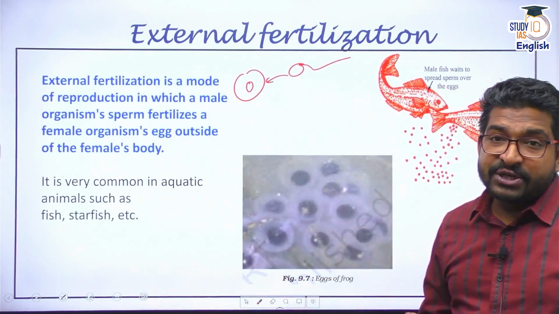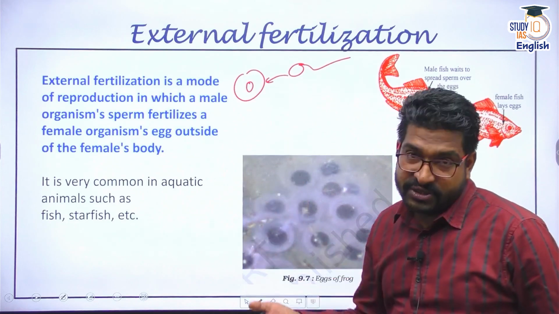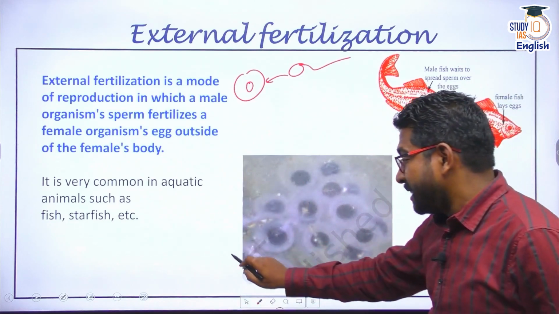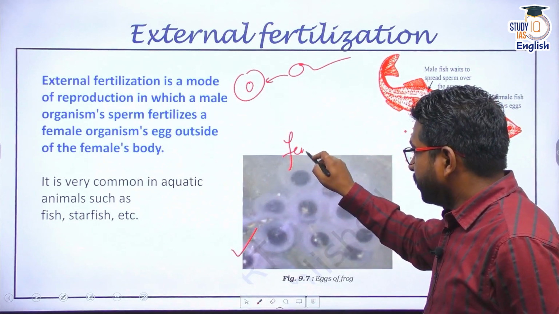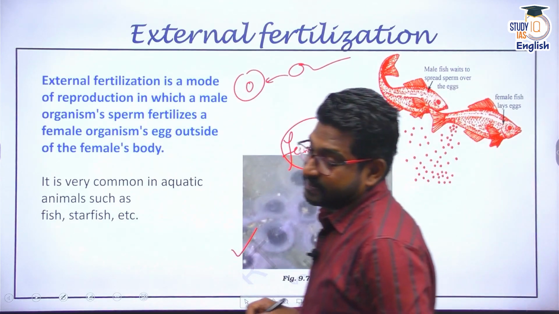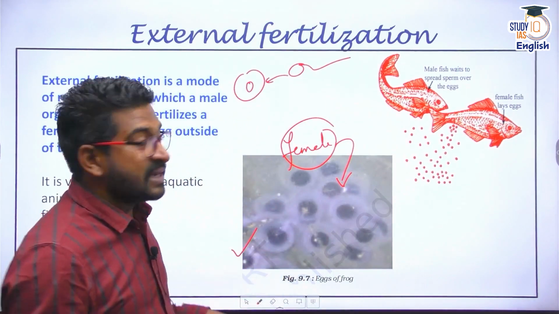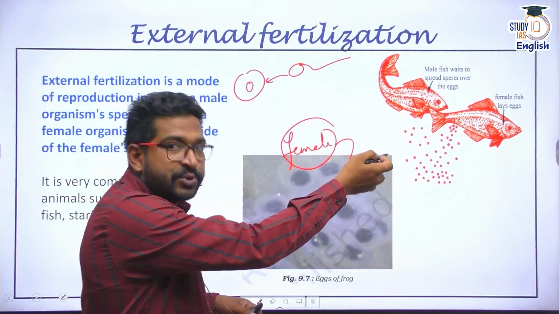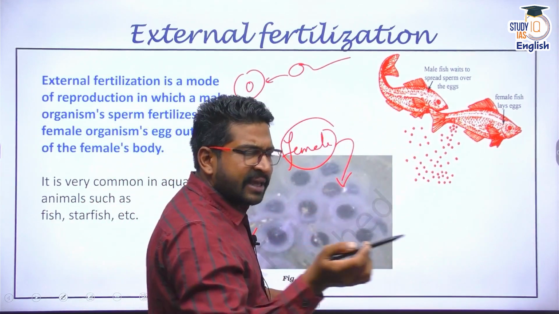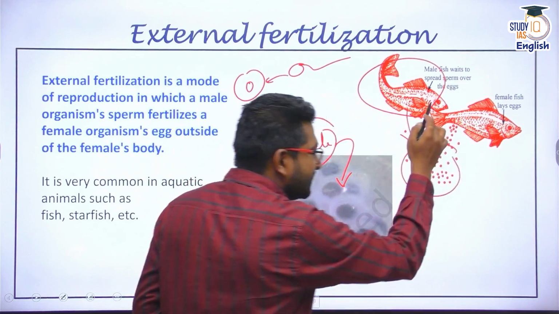In external fertilization, what happens? The female, for example, in fish and in frogs, we do see. Now, these are frog eggs. Female frogs lay many eggs in the water. After the laying of these eggs, the males, and it happens in fishes also, in frogs also, in many aquatic animals, the male spreads the sperms over these eggs.